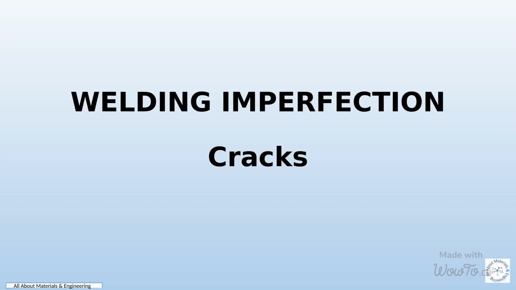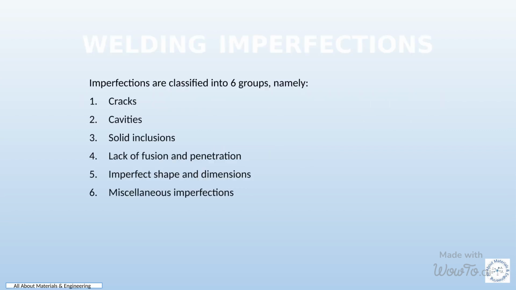In this video we are going to know about welding imperfection, cracks. Imperfections are classified into 6 groups, namely 1. Cracks, 2. Cavities, 3. Solid inclusions, 4. Lack of fusion and penetration, 5. Imperfect shape and dimensions, 6. Miscellaneous imperfections.